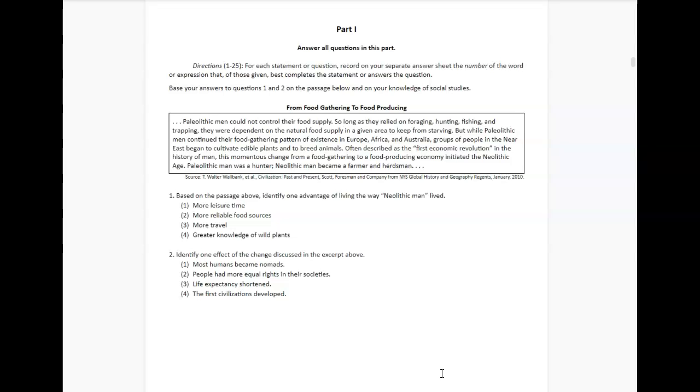Paleolithic man was a hunter. Neolithic man became a farmer and a herdsman. Based on the passage above, identify one advantage or good thing of living the way Neolithic man lived. So remember, Neolithic man became a farmer and a herdsman. 1, more leisure time, so like time for hobbies. 2, more reliable food sources. 3, more travel. 4, greater knowledge of wild plants.